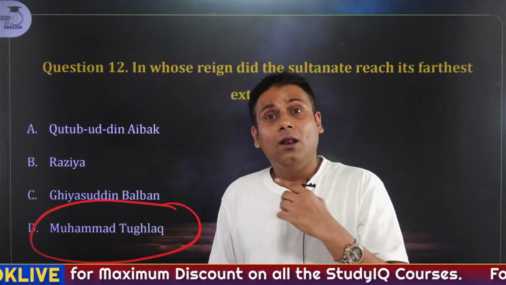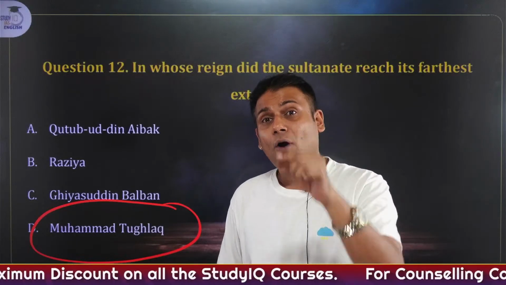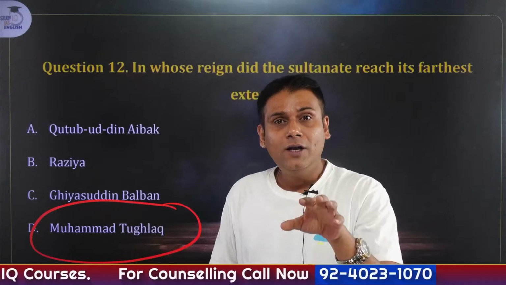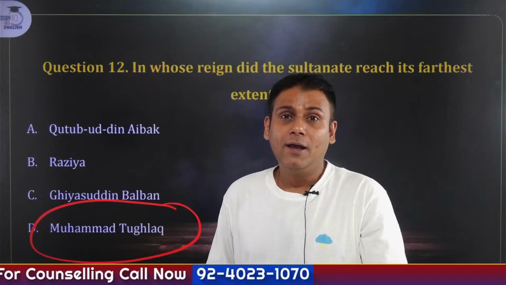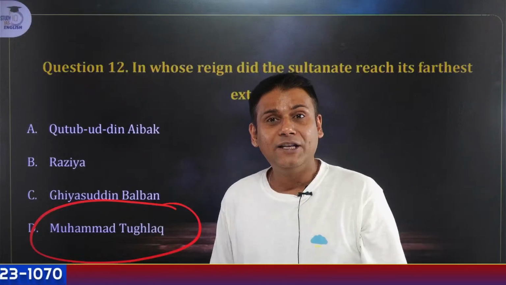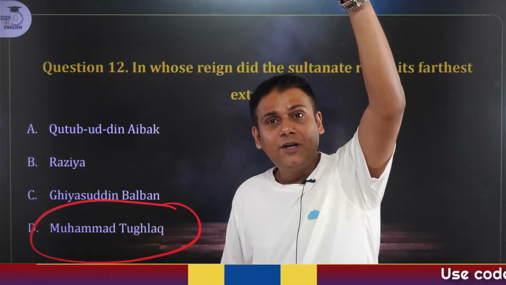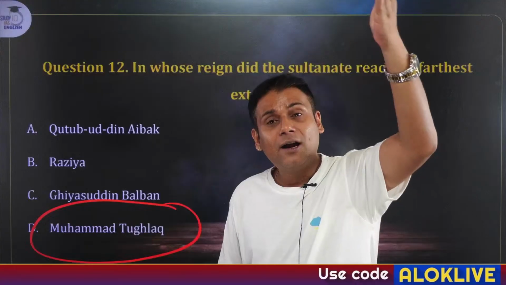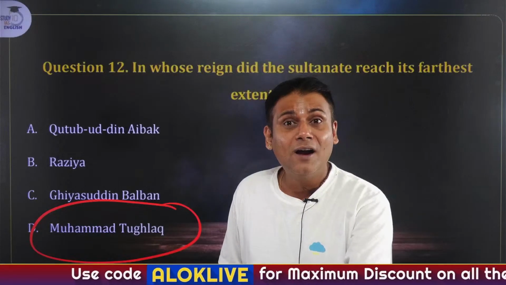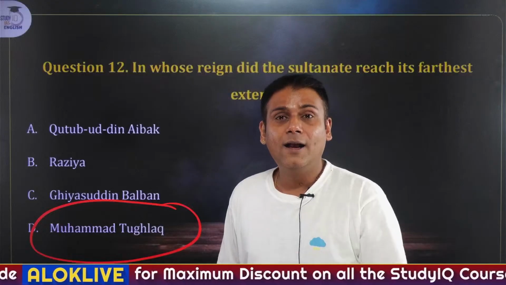How? His empire reached from the Himalayas in the north to the southern point. It is not only that he conquered the northern part of India, he conquered the region of Gujarat in the west and the region of Bengal in the east. He had conquered the region of Nagarkot in Kangra district of Himachal Pradesh. He led the expedition to the region of Warangal, which is located in Telangana.